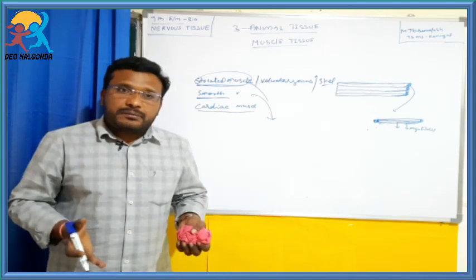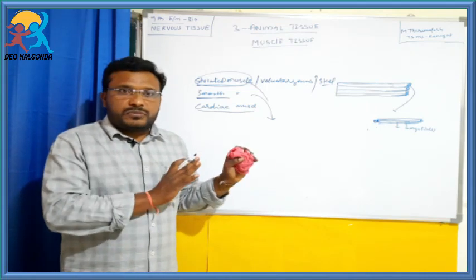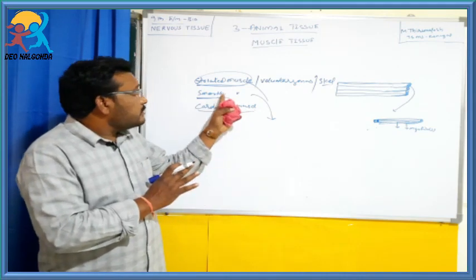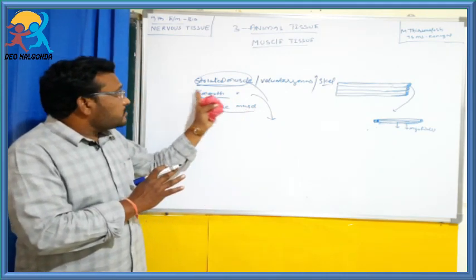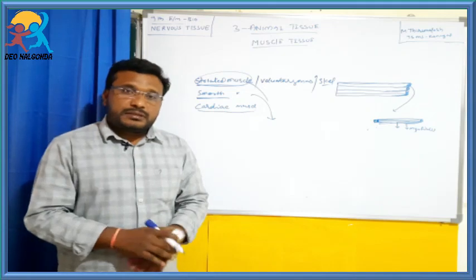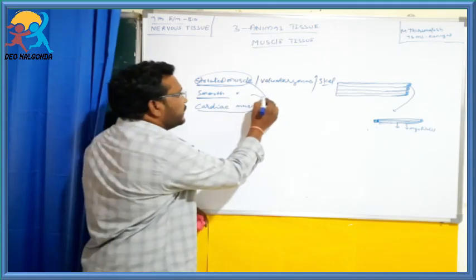We cannot stop them, and we cannot start them. These functions are caused by smooth muscles, so they are called involuntary muscles.